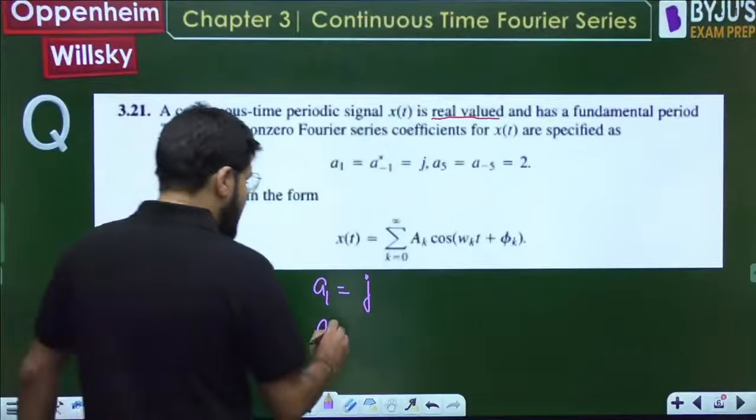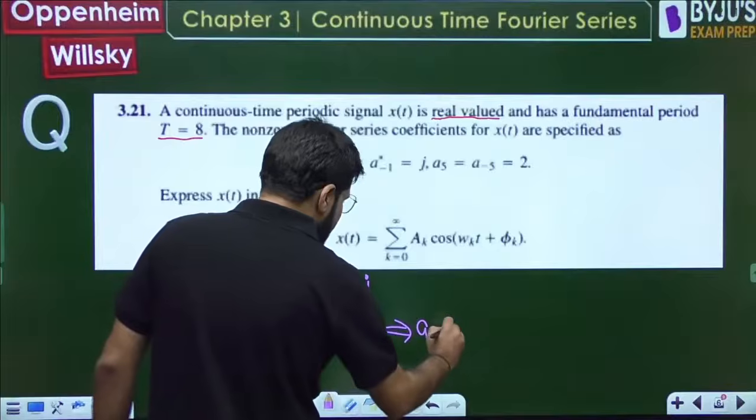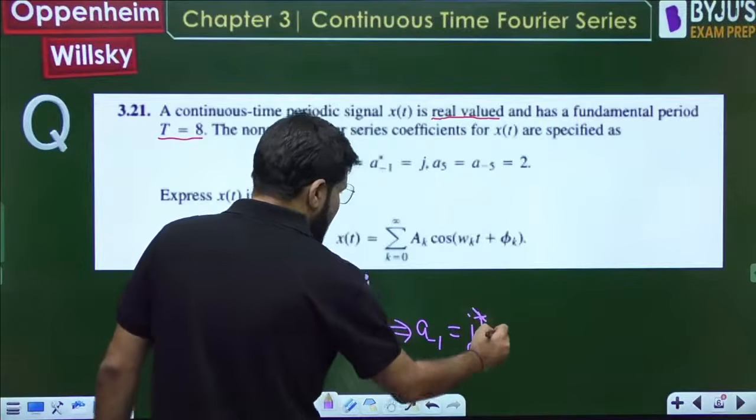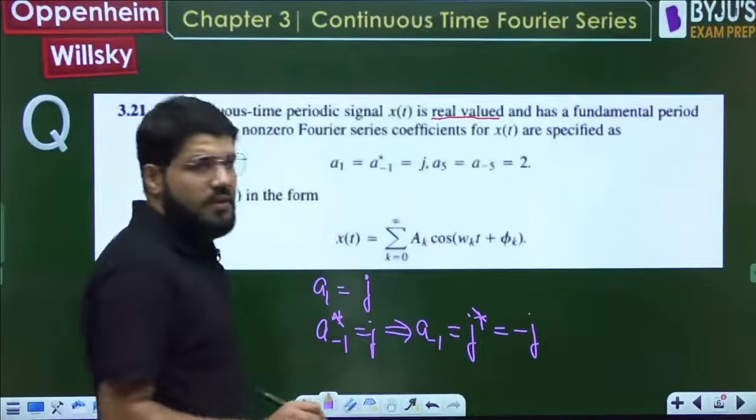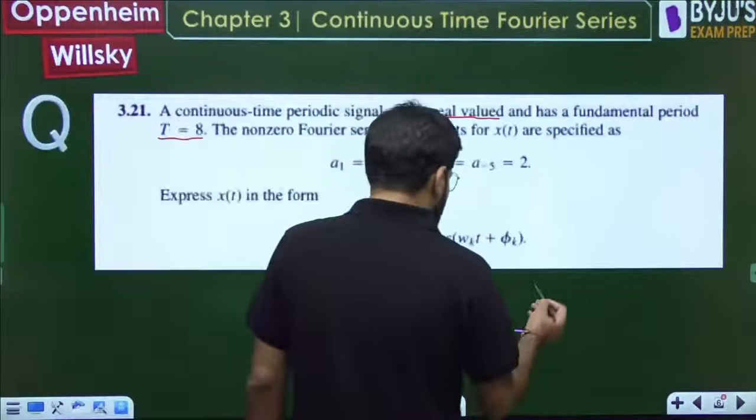a minus 1 conjugate is j. So what is a minus 1? That will be j conjugate. And what is j conjugate? Minus j. x plus jy conjugate is x minus jy. Okay, that is done.